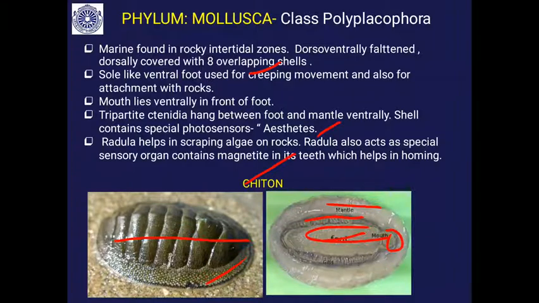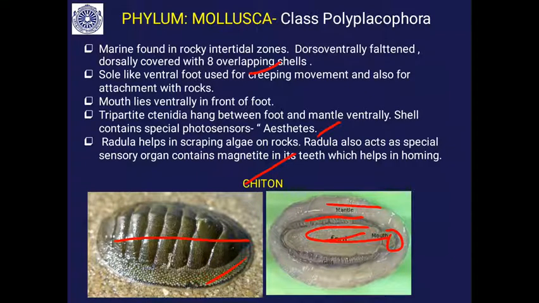So it is able to sense the iron particles present in its habitat, its original home. Even though it gets washed off by wave action, it gets back to its original home on the rock where it is located, with the help of this radula which has magnetite, a magnetic sense. With that, a special sensory organ you will find in the chitons.